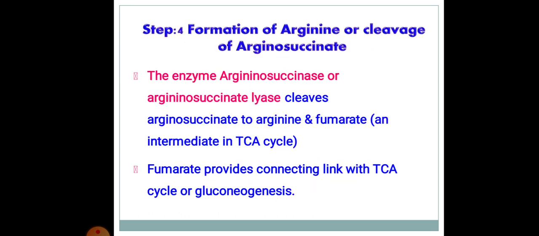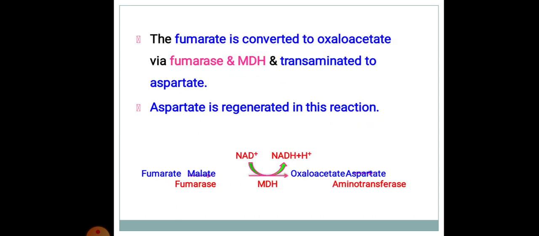Step 4, formation of arginine, or cleavage of argininosuccinate. The enzyme argininosuccinate lyase cleaves argininosuccinate to arginine and fumarate, an intermediate in the TCA cycle. Fumarate provides a connecting link with the TCA cycle or gluconeogenesis. The fumarate is converted to oxaloacetate via fumarase and MDH and transaminated to aspartate. Aspartate is regenerated in this reaction.